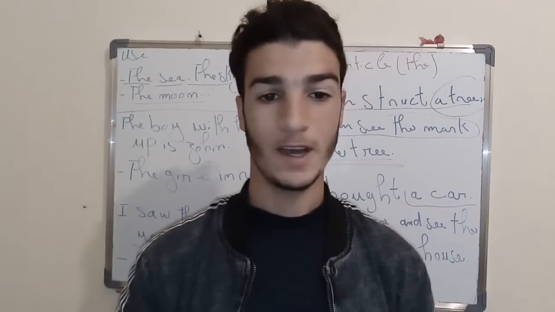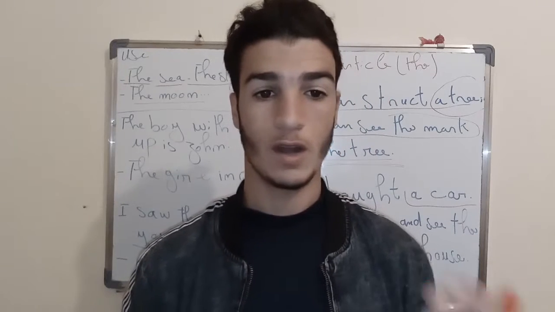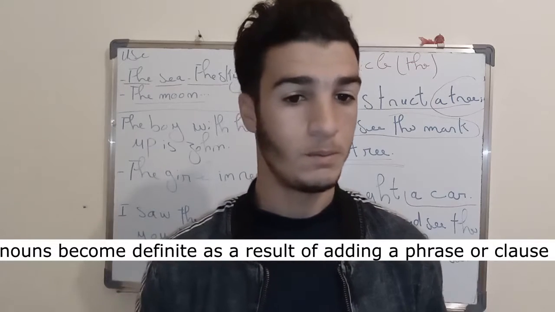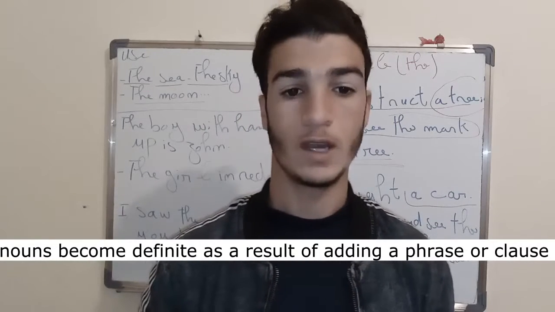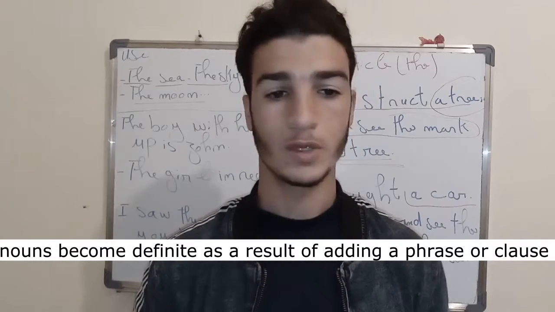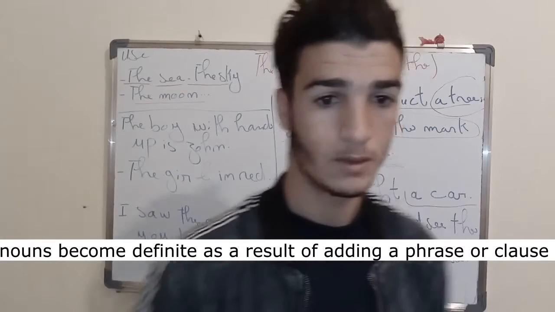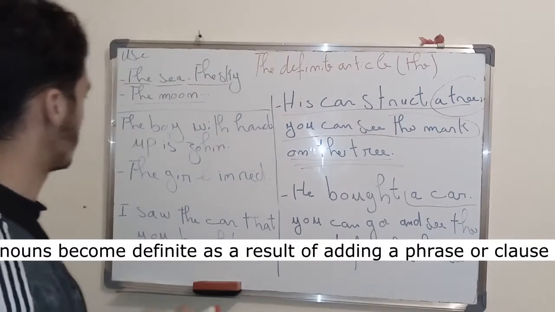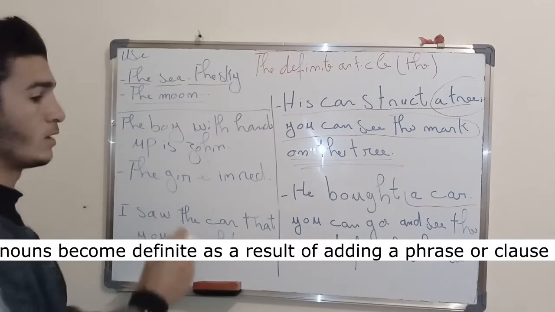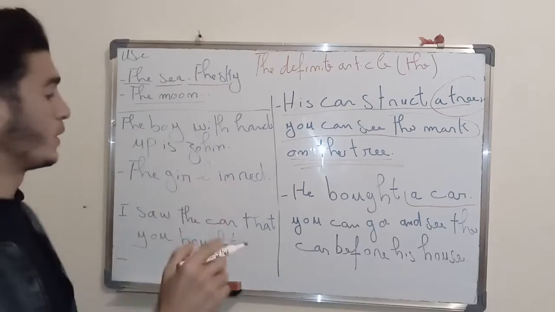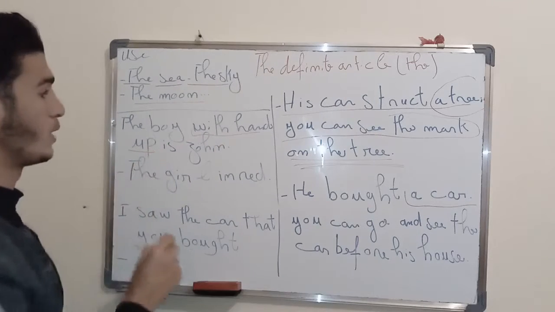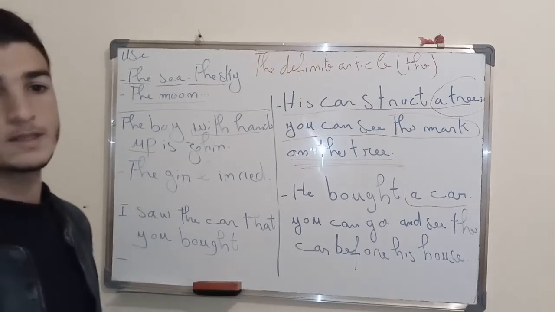We can use the definite article in the third case, in which there are nouns that become definite thanks to the addition of certain clauses or phrases. Okay, so we add certain clauses to the noun and the noun becomes definite. Okay, look at the example here. The boy with hands up is John. Well, the boy with hands up. With hands up, this is a phrase.